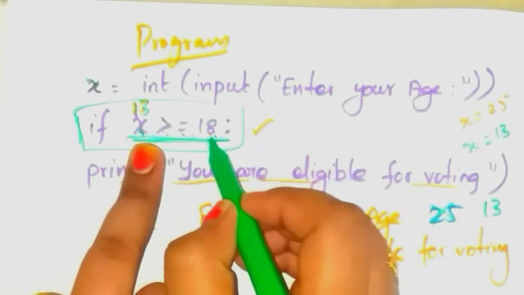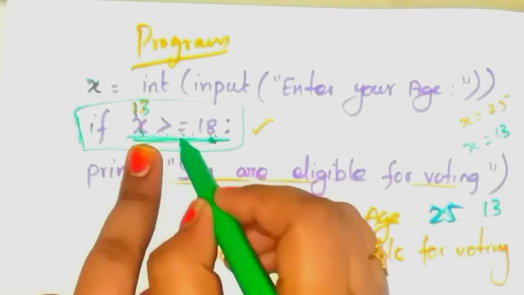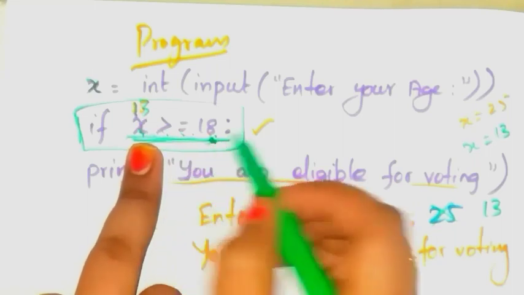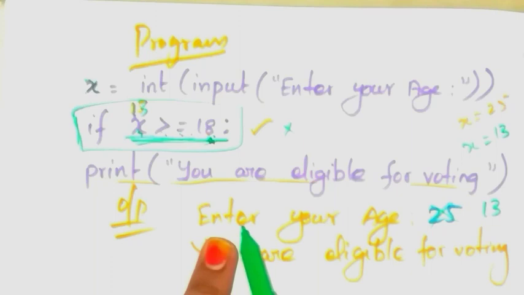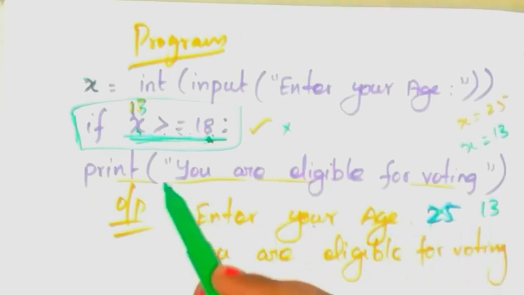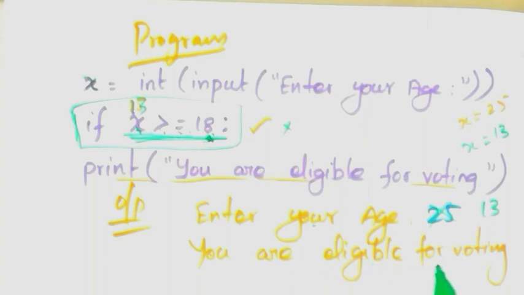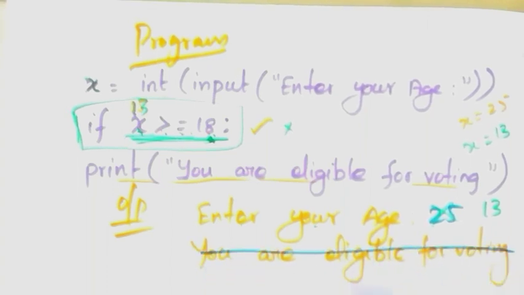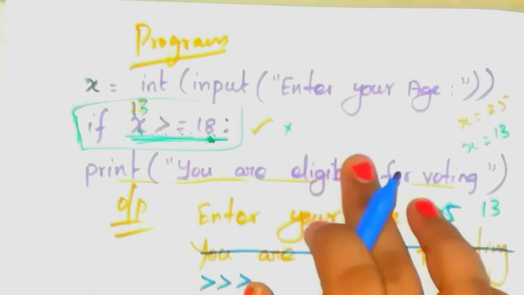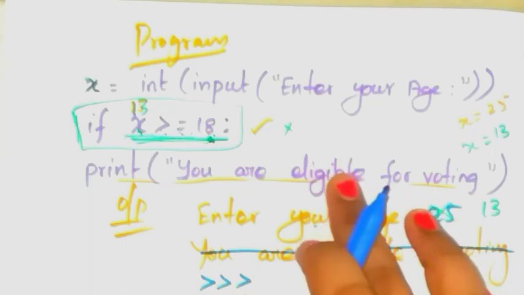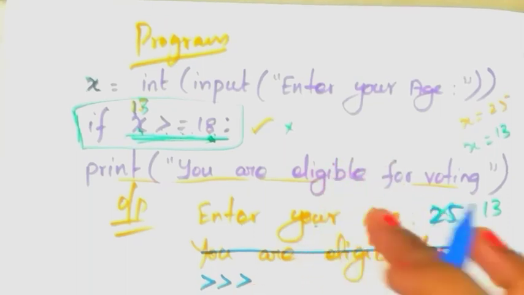Is this condition true or not? 13 is not greater than 18, so this condition is false. Enter your age: 13. Since the condition is false, no output will be printed. You will get output like this. Only the Python prompt will be displayed on the output screen, because this program does not check an alternative process when the condition fails.